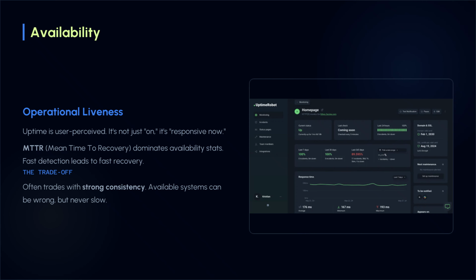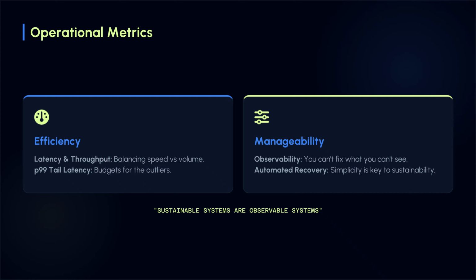To measure these forces in production, look to efficiency and manageability. Efficiency isn't tracking your average latency. It means monitoring your P99 tail latency outliers and establishing strict microsecond latency budgets across every single internal call hop. Manageability is your commitment to deep observability: metrics, structured logging, and distributed tracing. Because sustainable systems are observable systems.